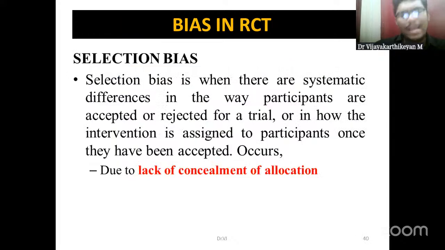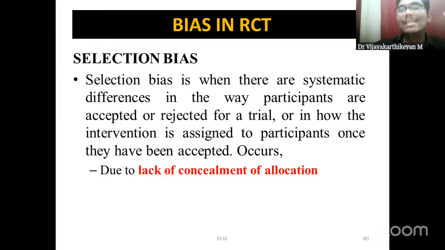As I told, RCTs have fewer biases, whereas biases even exist in RCT if you are not following all the proper mechanisms. As I told, the important 3 pillars, if you are not following them, definitely you can end up in any of these biases. Selection bias, as I told, if randomization is not done properly, or if I know the allocation sequence, I might introduce this kind of selection bias.